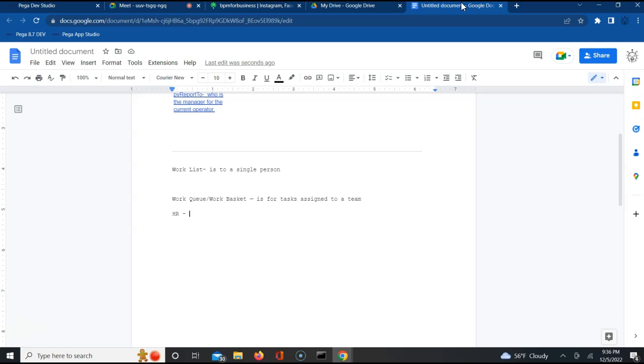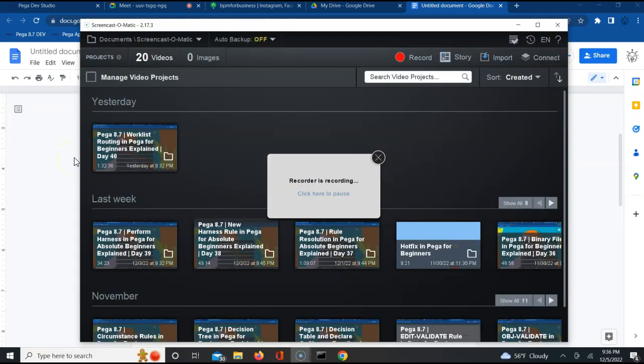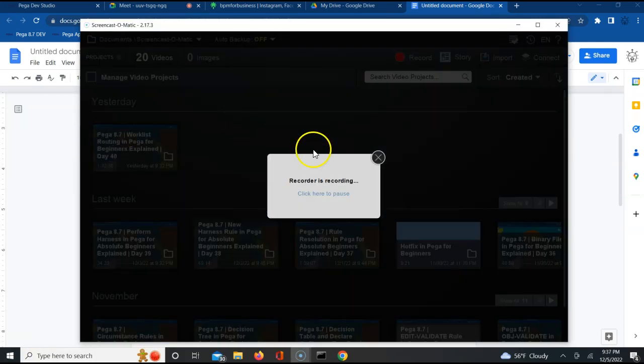Exactly similarly in Pega also you can have that work basket concept, where the task will be assigned to a work basket, and from there a user can pick it up. While we understand that, we also need to know a couple of tables which are very important for us to remember.